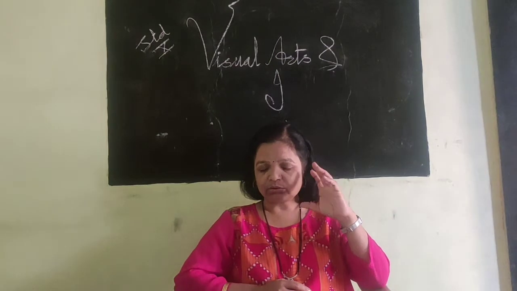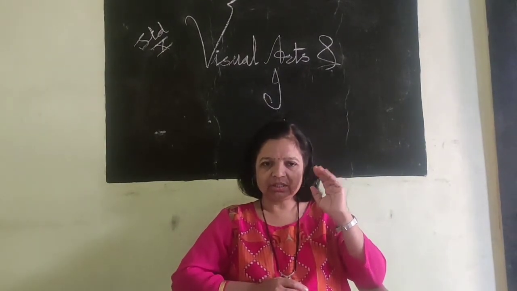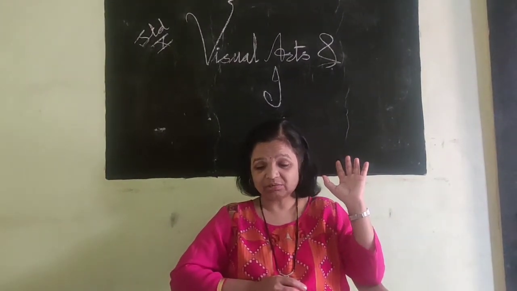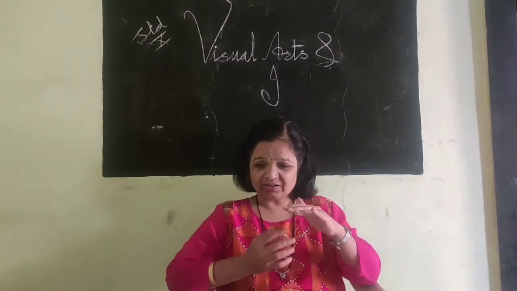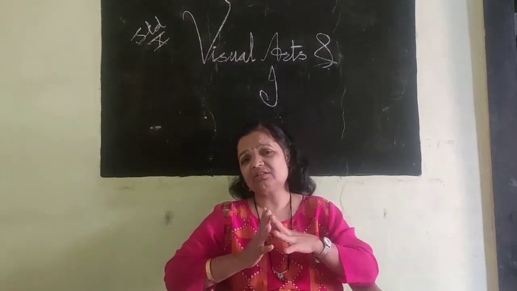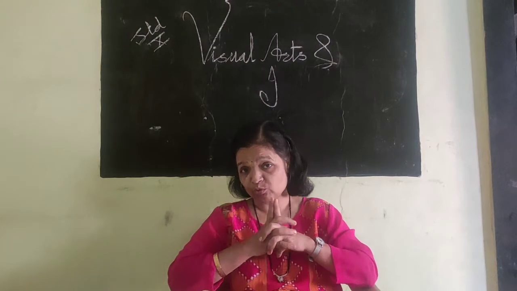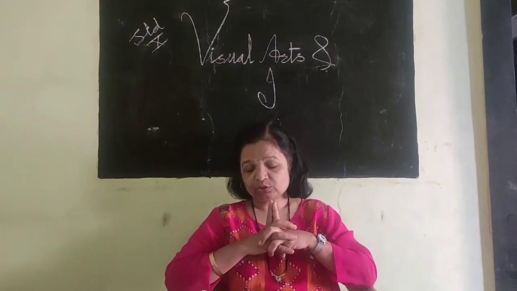Understand? So art is a very important thing. In this way, you can develop this point in many ways, but develop this point in your life. That is the expectation from you and from me too.